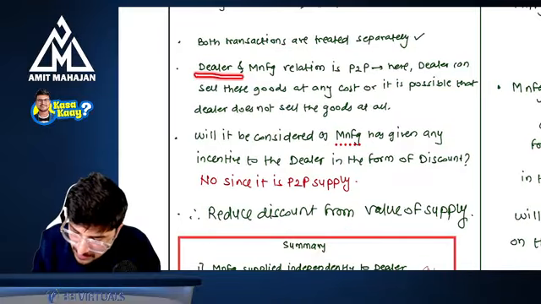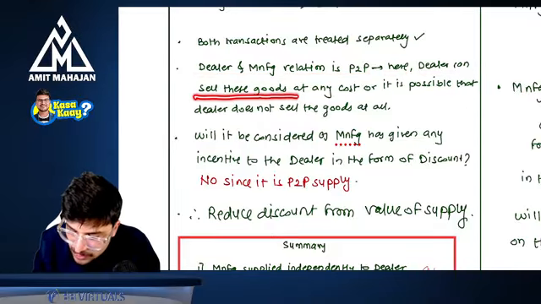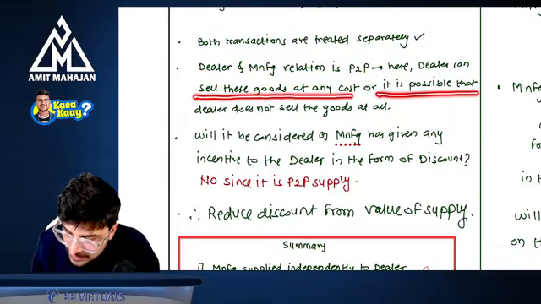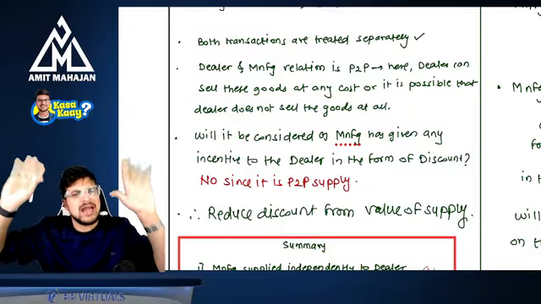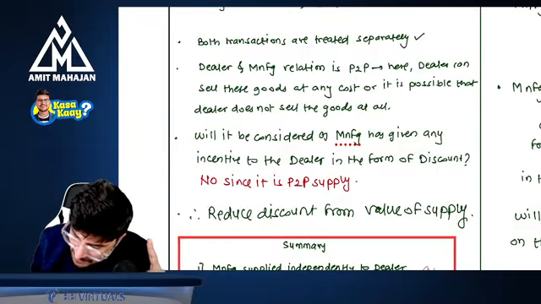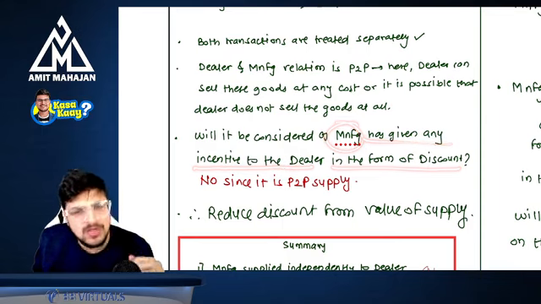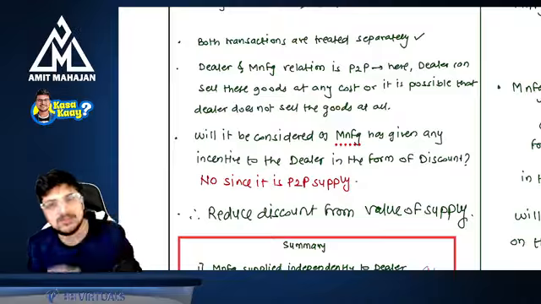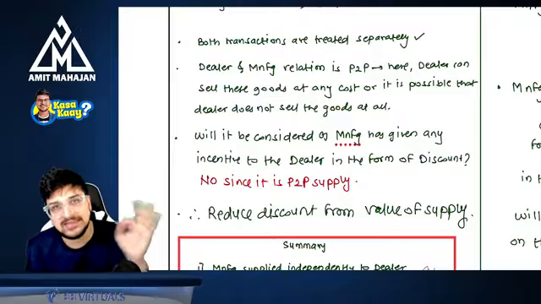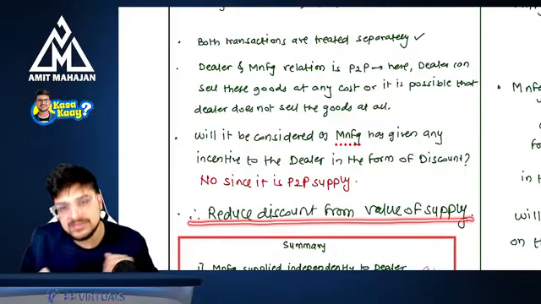The dealer and manufacturer relation is P2P. The dealer can sell these goods at any cost, or it is possible that the dealer does not sell the goods at all. It is the dealer's choice. Will it be considered that the manufacturer has given any incentive to the dealer in the form of discount? No, it is a normal P2P supply, and this is just a price reduction. That's it. Therefore, reduce the discount from the value of supply.